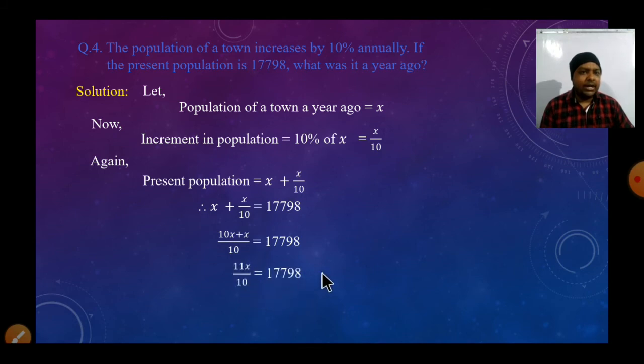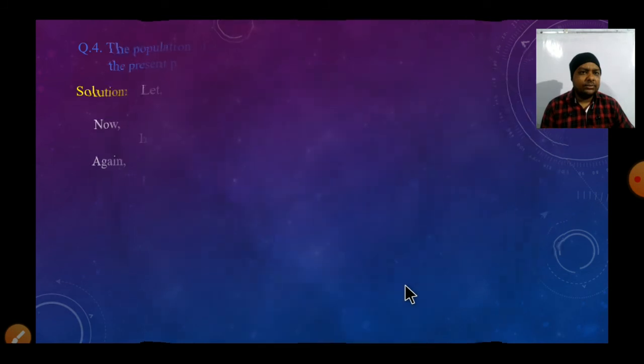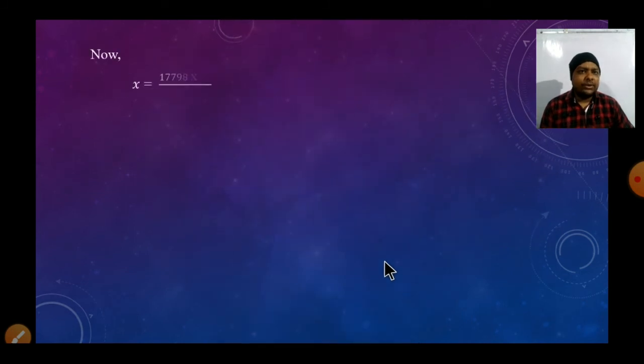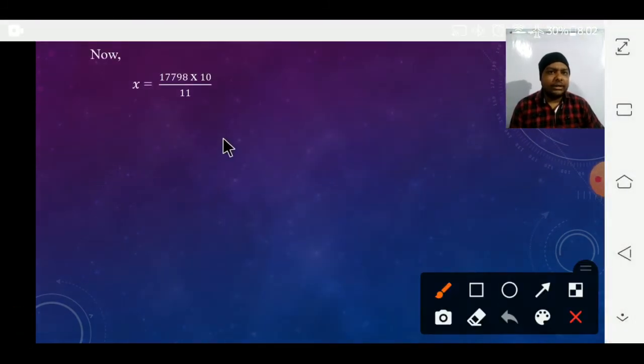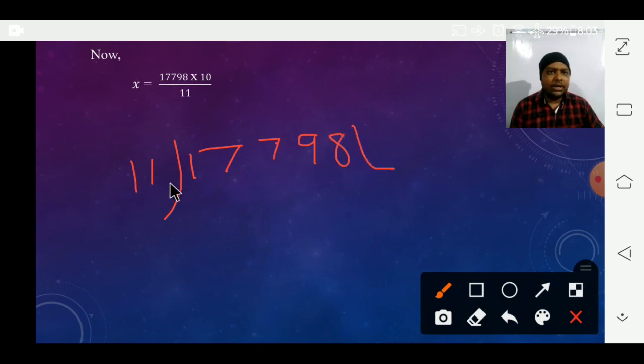Now again 10 will go that side. Here you can see. Now we have to divide it. So if you divide 17,798 by 11, then what will we get? Let's see. 11 ones are 11. What is left? 6. Now 7. 11 sixes are 66. Now 1 left.